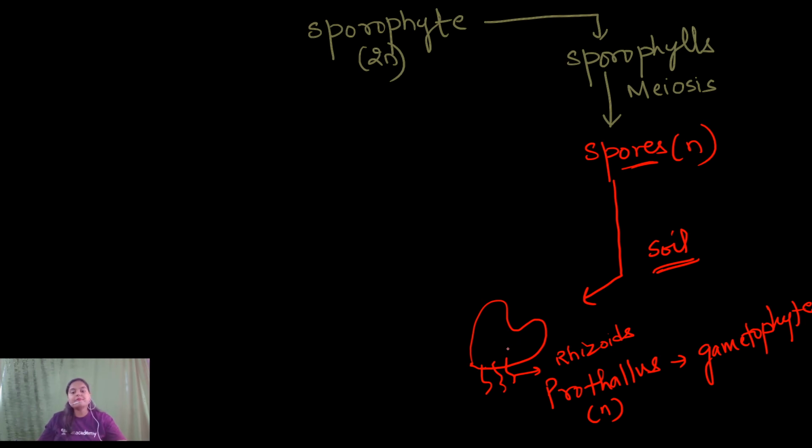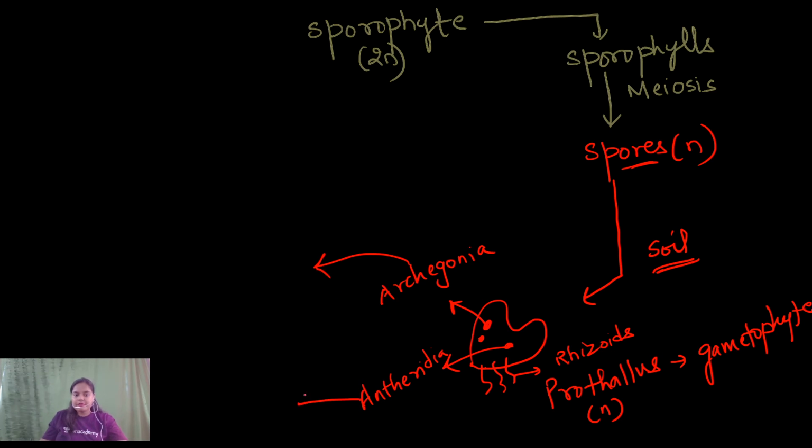So what happens? Antheridium and archegonium are formed. Let us assume this is an archegonia and this is an antheridia. So antheridia and archegonia are formed on the prothallus. Now the gametes will be produced. Gametes are always haploid. So egg cell will be produced and antherozoids will be produced, which are multiflagellate, in a spiral condition.